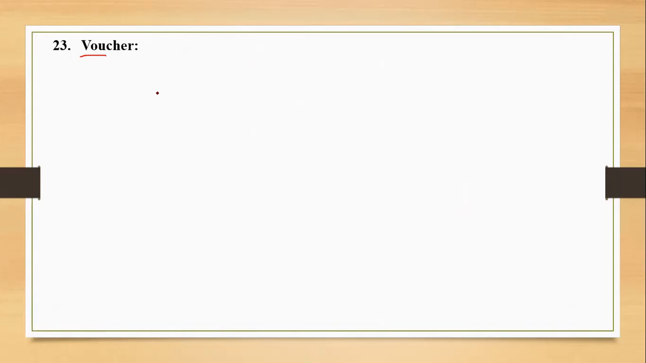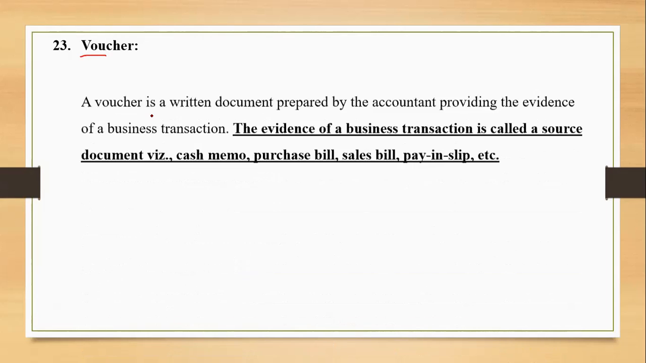Now after the source document comes the voucher. Okay, so how will you define a voucher? A voucher is something which is prepared by the accountant. What is the accountant supposed to do in this voucher then? He is supposed to mention the account that needs to be debited and the account that needs to be credited in the books of accounts based on the source document.